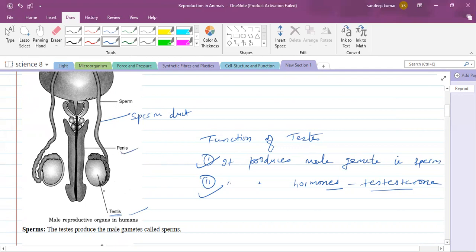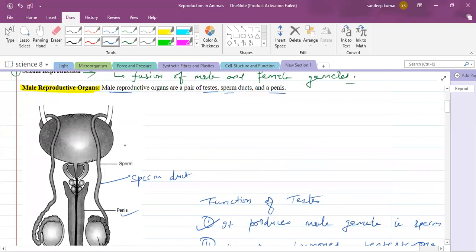The sperm is released from the testis, and it will mix with secretions from accessory glands. Accessory glands are studied in higher standards. Accessory glands are like the prostate gland and seminal vesicles. They secrete fluids which provide nourishment to the sperm.